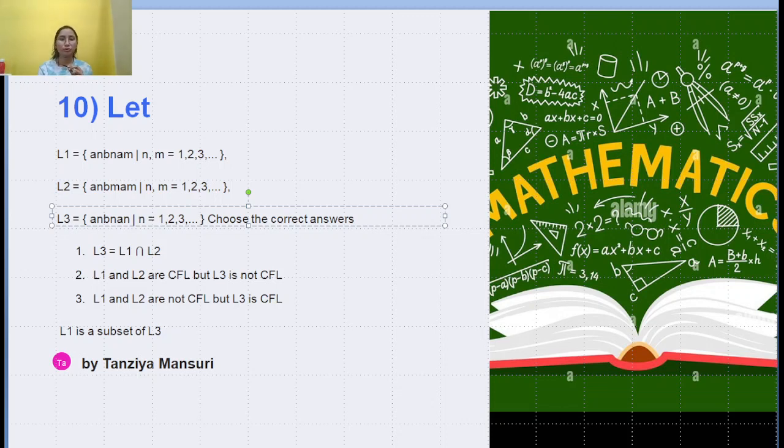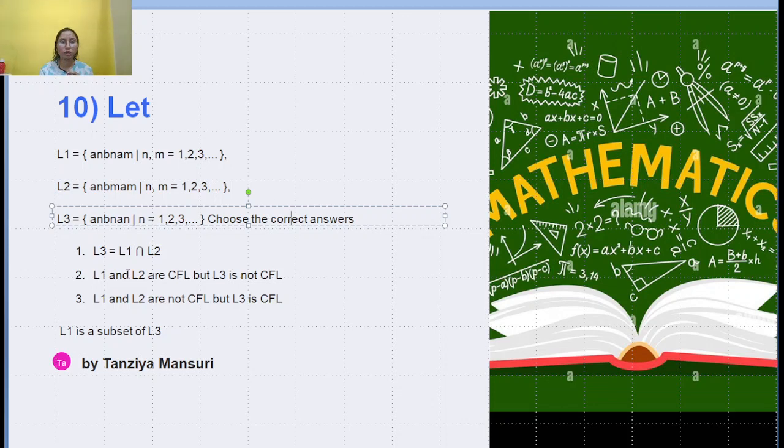Okay, so now let's move to our next question. Our question is, let L1 equal a^n b^n a^m, where n and m belong to 1, 2, 3 and so on, and L2 equal a^n b^n a^m, where n and m belong to 1, 2, 3 and so on, and L3 equal a^n b^n a^n, where n equal to 1, 2, 3.